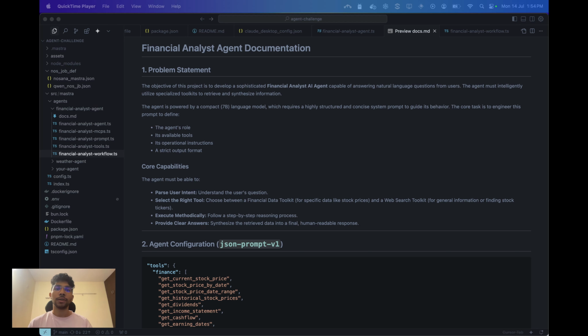I built a financial analyst AI agent capable of answering questions related to stocks and their financial analysis. I've always faced the problem that whenever I want to buy a stock, I don't know the analysis, I don't know the market research about it. So I wanted to create a tool that would analyze and summarize all the information out there so that as an investor I can make better investment decisions.